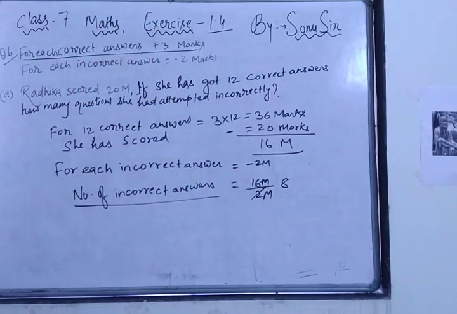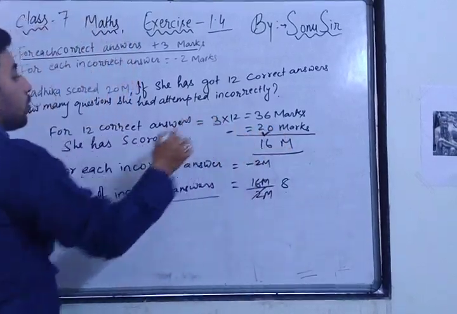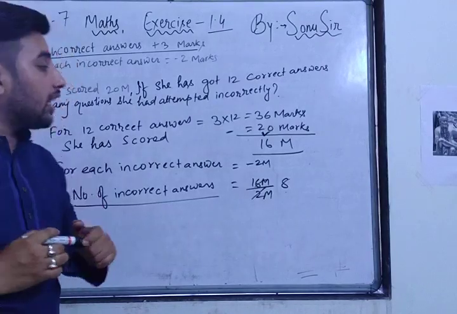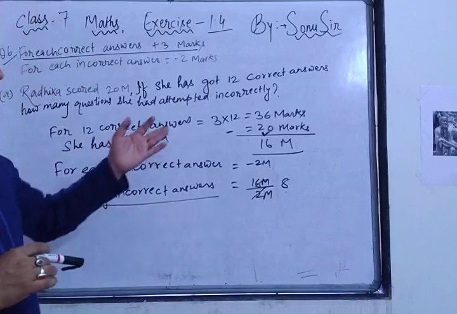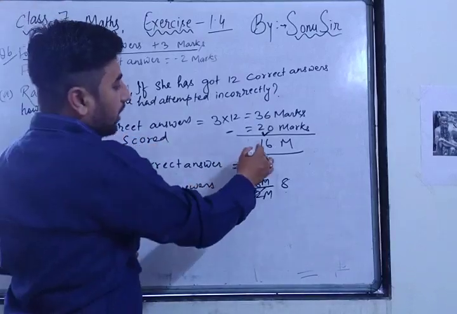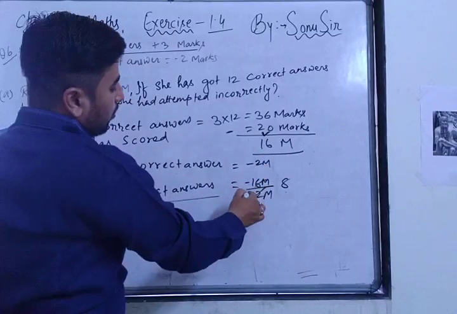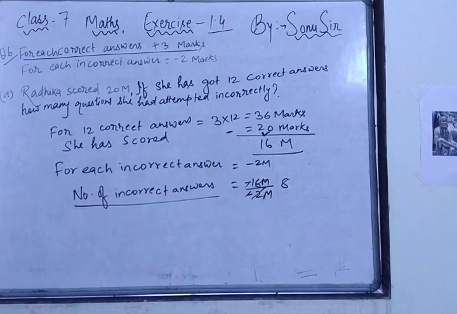So she had got 20 marks only and she had got 12 correct answers. So 12 3s are 36 marks in positive, but she has got only 20 marks. So 16 marks had gone in the negative. So this 16 marks means minus 16 marks she had got, remember. So minus 16 upon minus 2, minus cancels, it is 8. So total 8 answers she had attempted incorrectly.